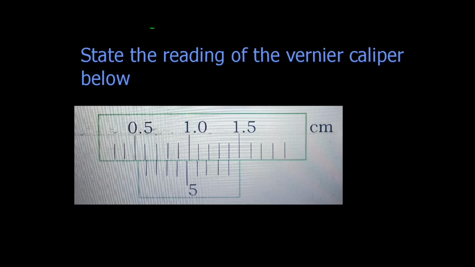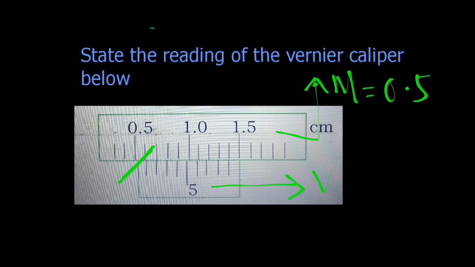Let's consider this question. We are told to state the reading of the vernier caliper shown below. Like we did earlier, the top portion corresponds to the main scale. Let's denote that as letter M, while the bottom corresponds to the vernier scale. On the main scale, the reading registered just before the commencement of the vernier scale is 0.50 centimeter.